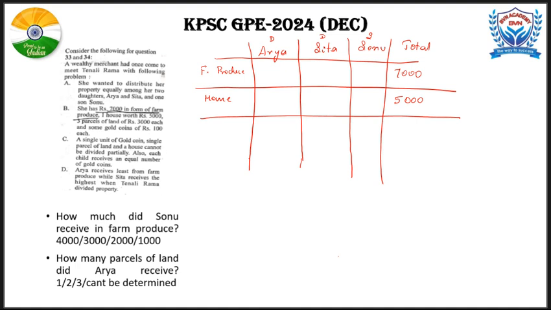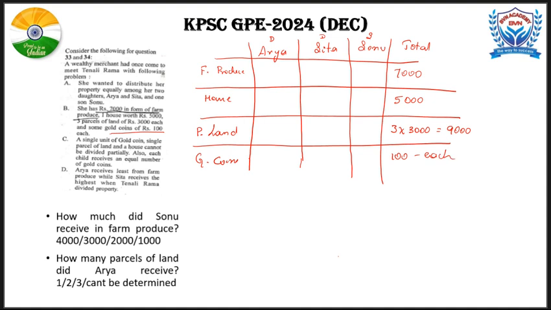And three parcels of land, each worth rupees 3,000. So that is nothing but 9,000 worth of land. And she also has some gold coins of rupees 100 each. So gold coins, 100 each. Now these two conditions are taken care of.